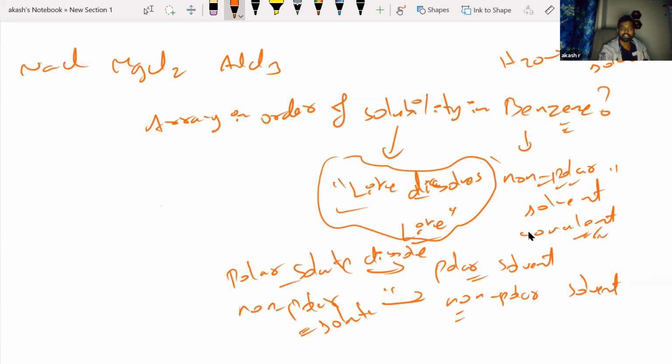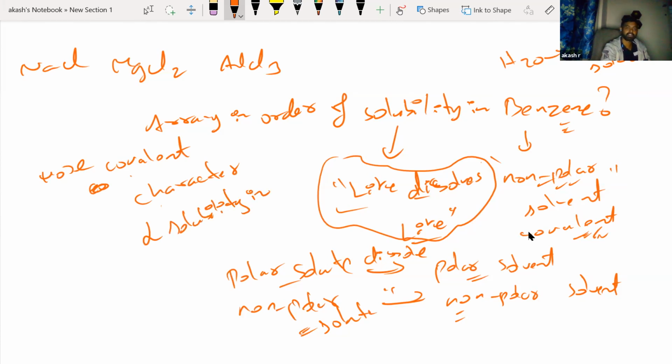So whichever of these has more covalent character, let me write it like this, more covalent character, means more solubility in non-polar solvents.